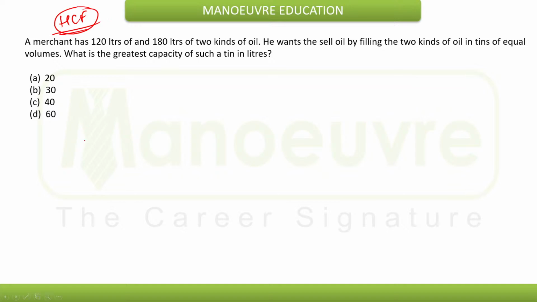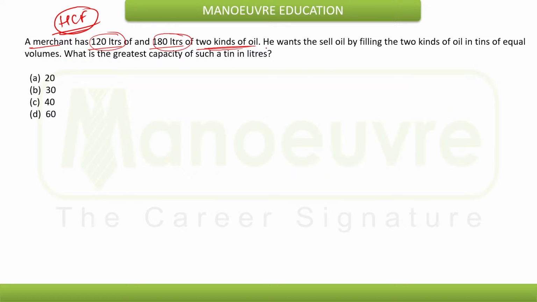Now just try to understand the type of the example. A merchant has 120 liters and 180 liters of two different kinds of oil. One kind of oil is of 120 liters and the other kind of oil is of 180 liters.